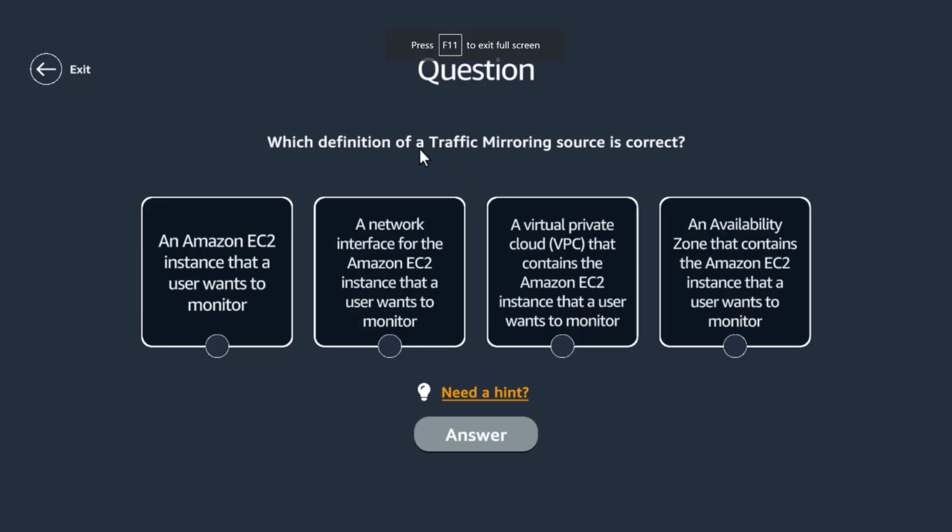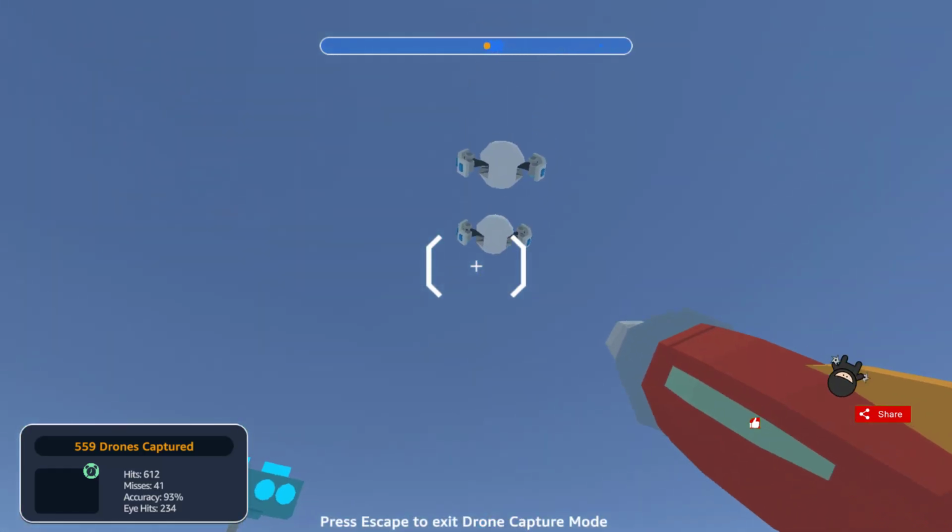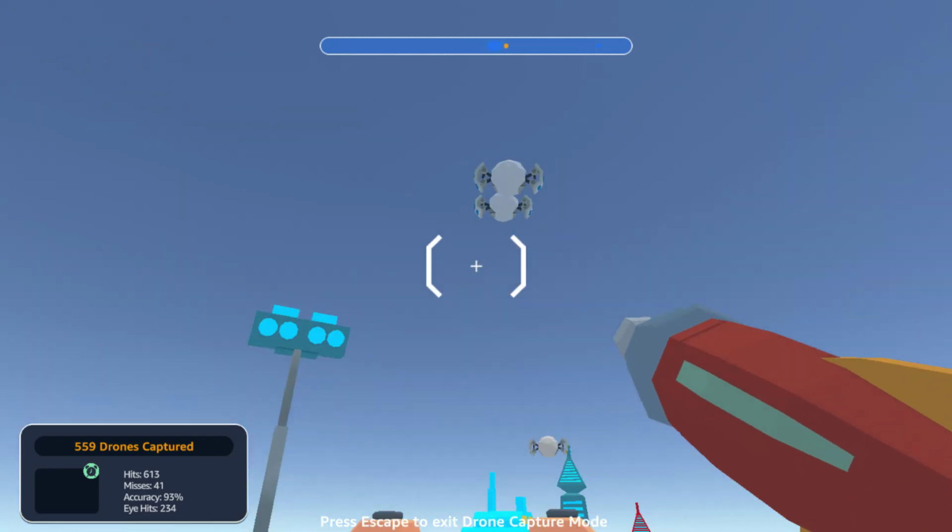So let's do one more because it looks like we keep getting these questions. Yep, see? Which definition of a traffic mirroring source is correct? A network interface for the EC2 instance that a user wants to monitor. Yeah, I think it is this. What do you guys think? I think it is this one. 6-2. How are you guys doing? How are you all doing? Great? Not so great? We will get to know.